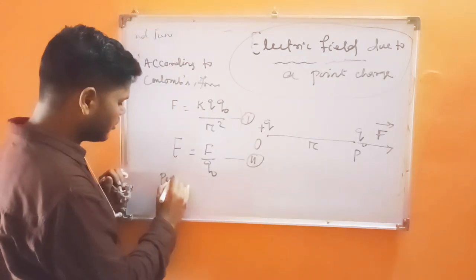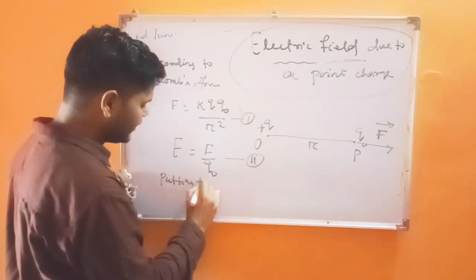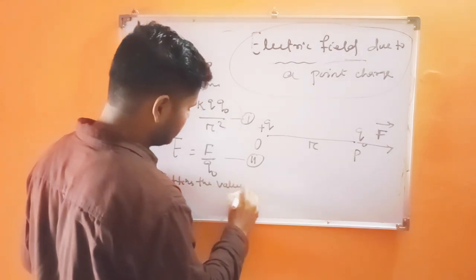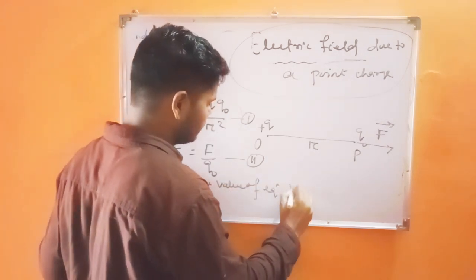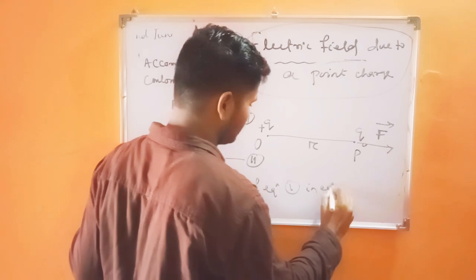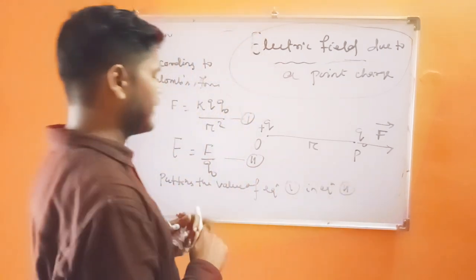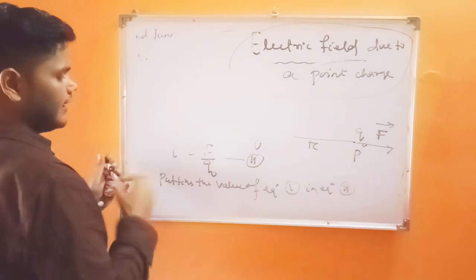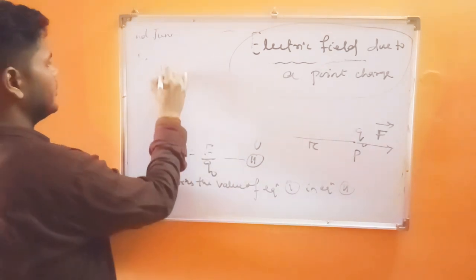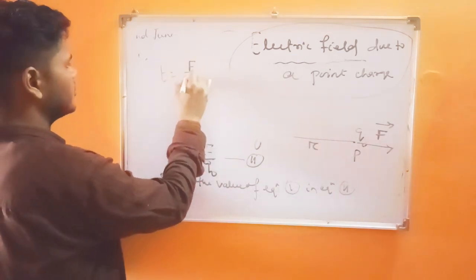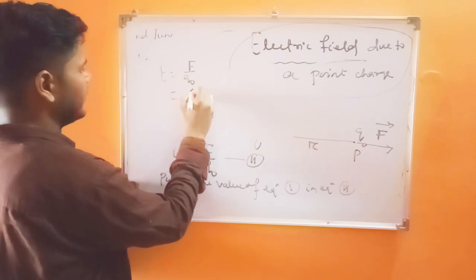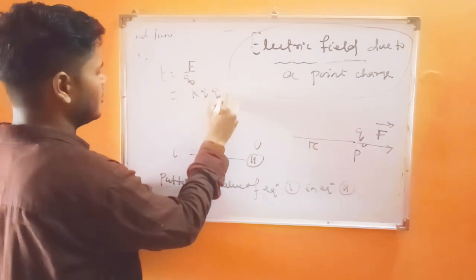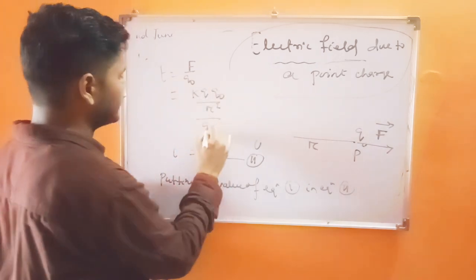Putting the value of equation 1 in equation 2, E equals K Q Q naught upon r square divided by Q naught.